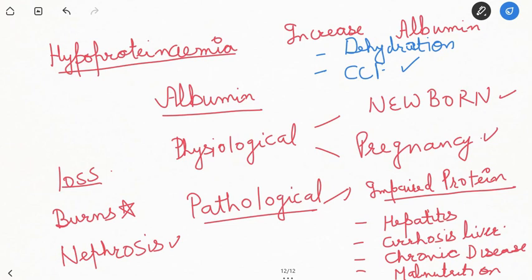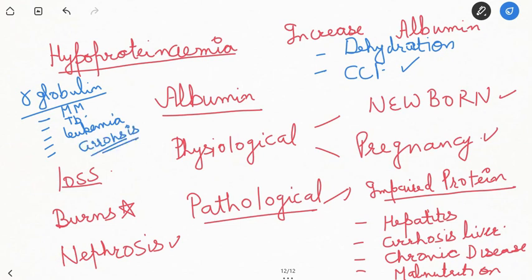This is because of loss of more water from the plasma. Third comes the increase in the gamma globulins. That could be due to tissue destruction that is seen in multiple myeloma, tuberculosis, leukemia, cirrhosis of liver. So in all of these, tissue destruction is seen.